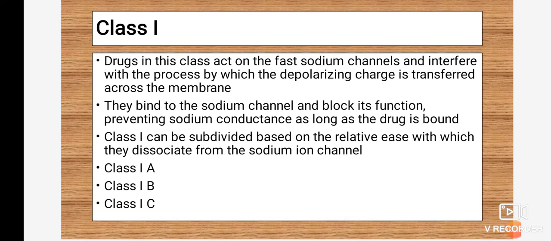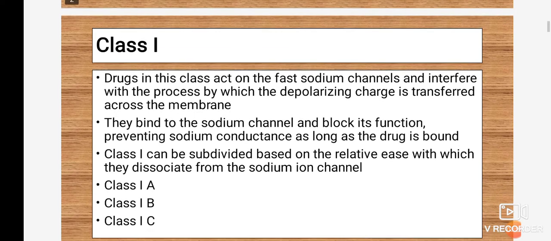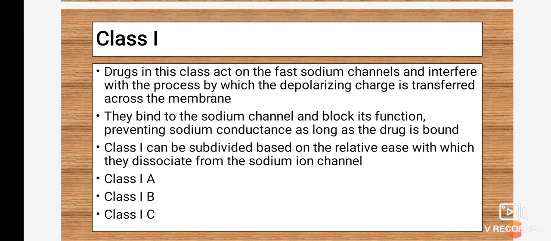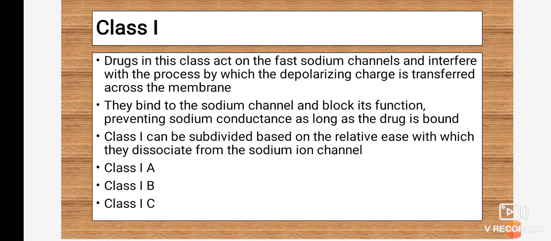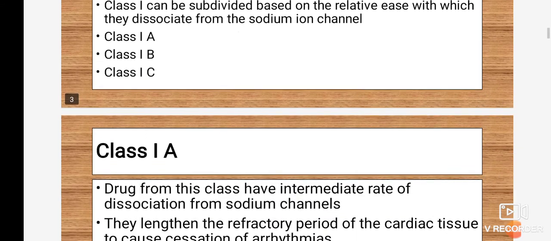Some dissociate rapidly, some after a specific time interval, some after a longer time interval. So based on the time interval by which they dissociate from the sodium ion channels, they are subdivided into class 1A, class 1B and class 1C.